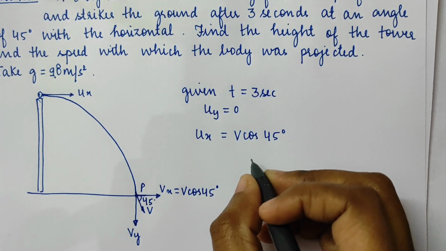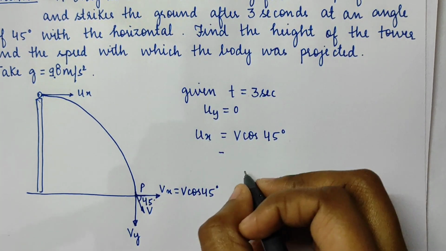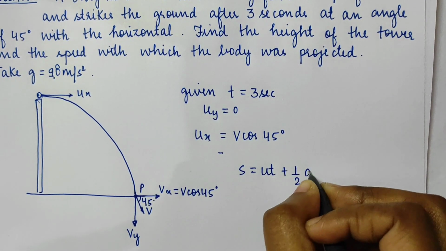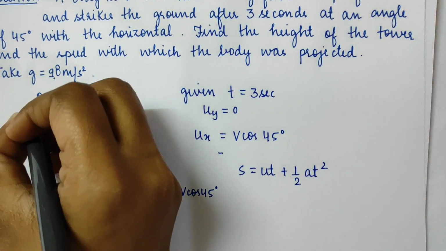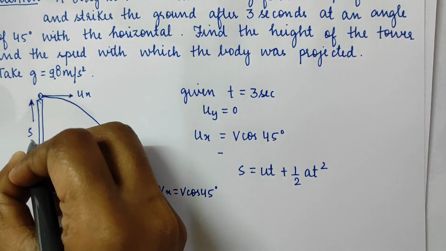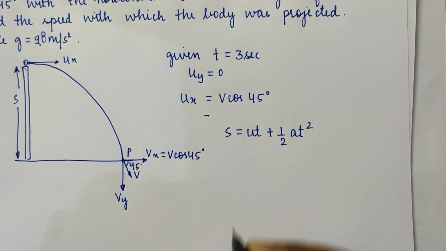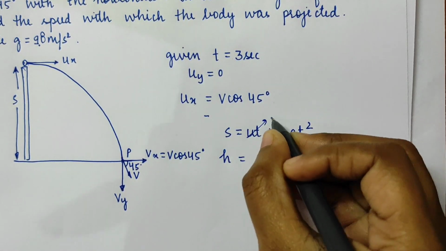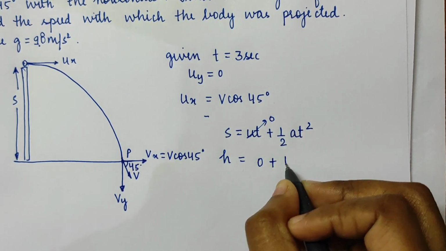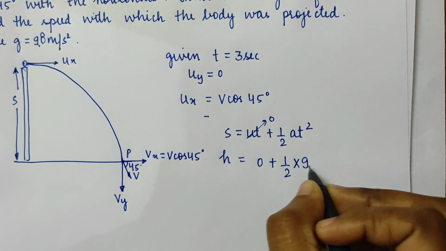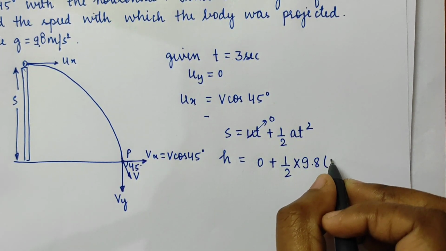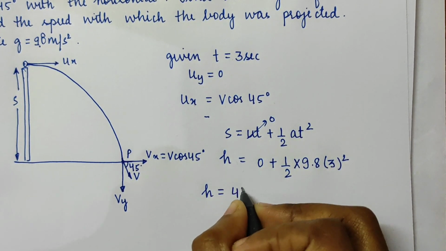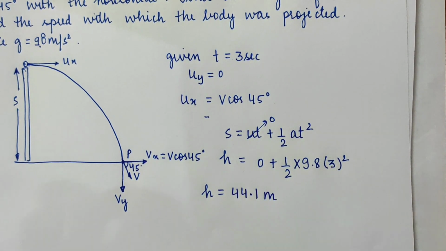So now I am applying the second equation of motion as s equals ut plus half a t square. s over here is nothing but the height of this tower. So h equals to, this u is 0, so this whole term will be 0, plus half a is 9.8, t is 3 square. So the value of h will come out to be 44.1 meters.